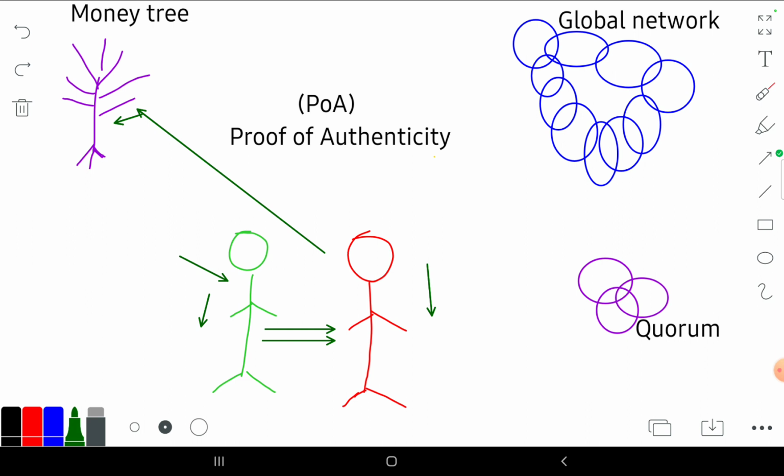So what Mr. Red would do is contact a quorum, usually an odd number like 3, 5, or 7, of publishers, and say, I am trying to publish a change of ownership, and I have the self-verifying files that really prove that I do have this money, that the money I have is authentic. This is what we call proof of authenticity.